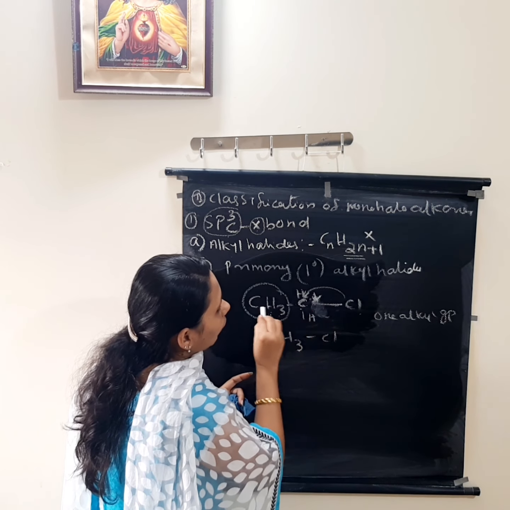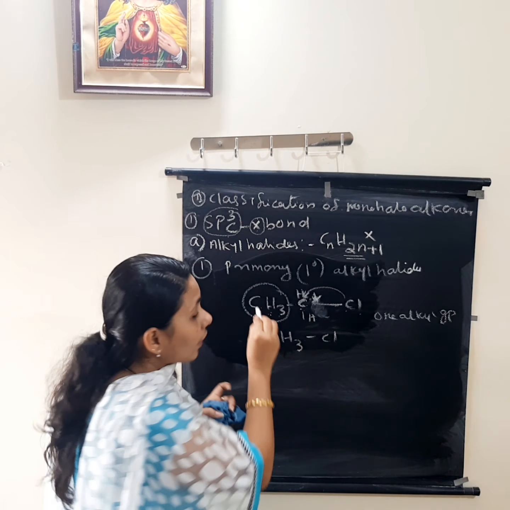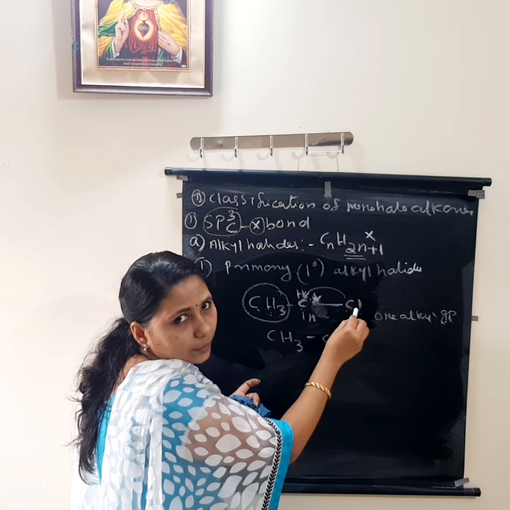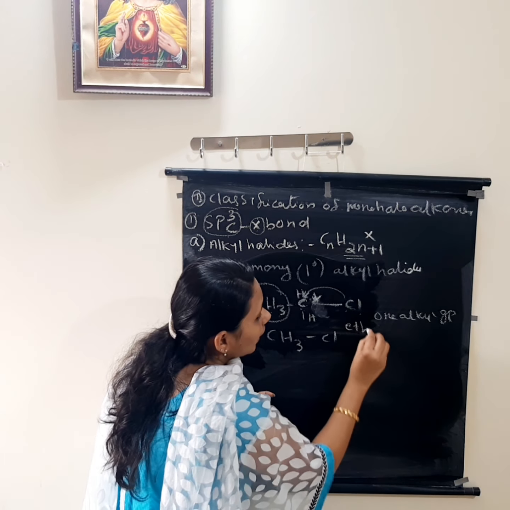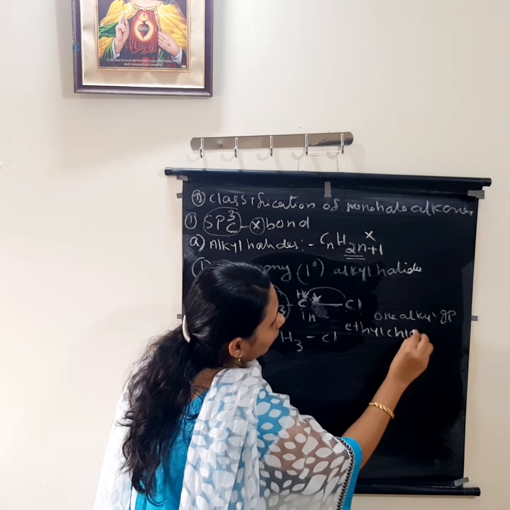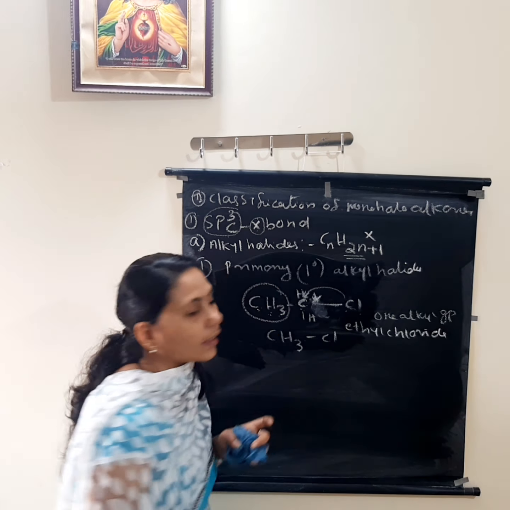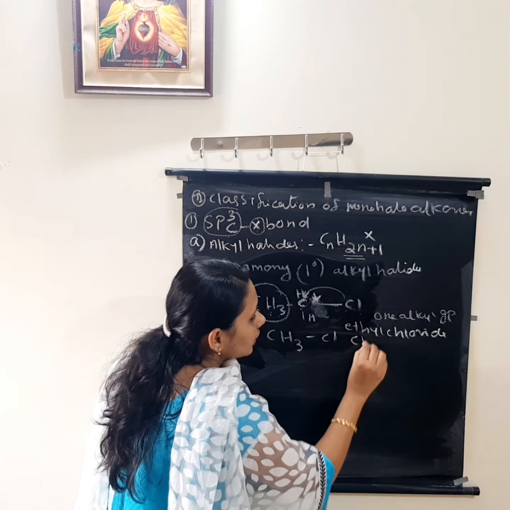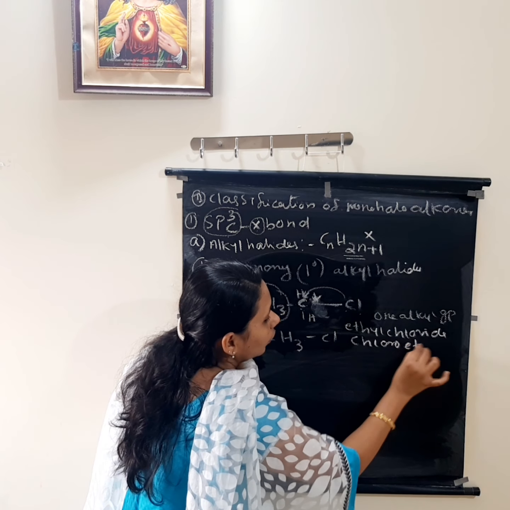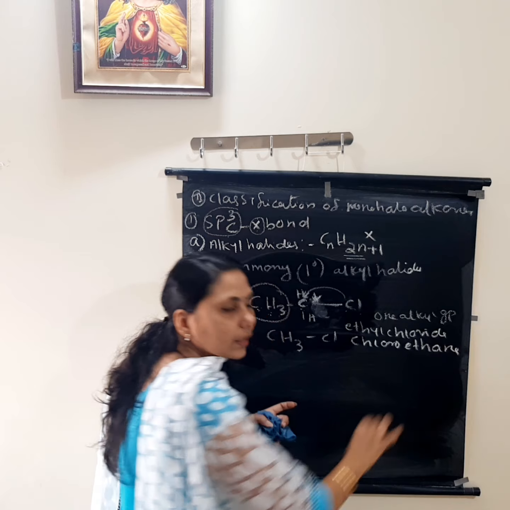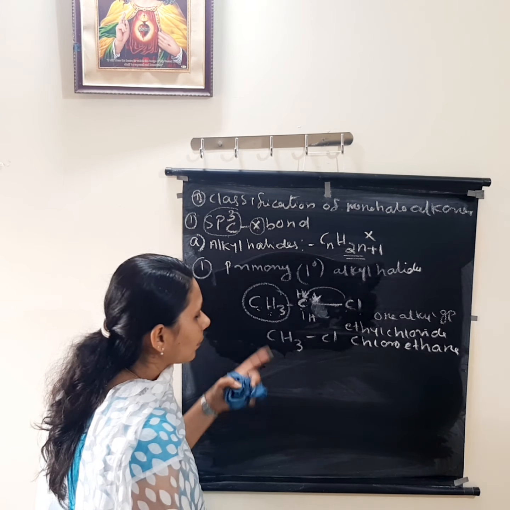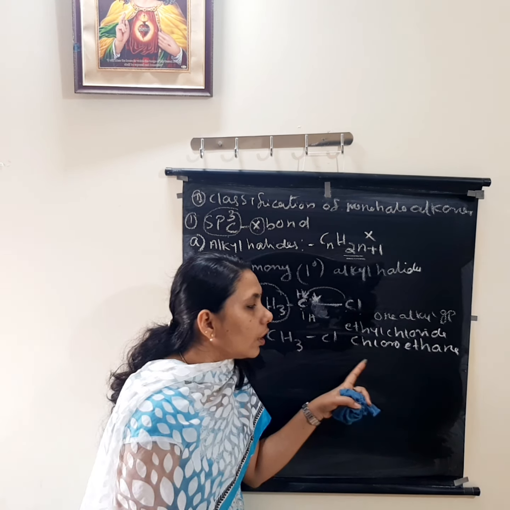So what is the name of this compound? How we can write? 1, 2 carbon atoms, ethane with chlorine. So we can write it as ethyl chloride, or you can write it as chloroethane. Next it is coming, after classification nomenclature is coming. So it is ethyl chloride or chloroethane.